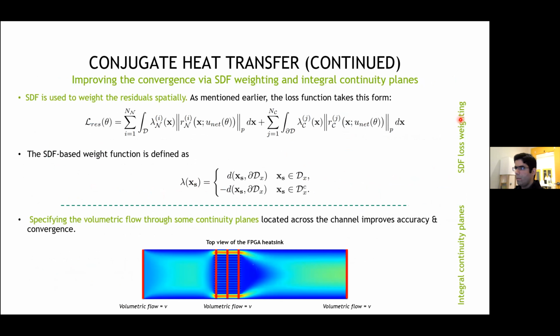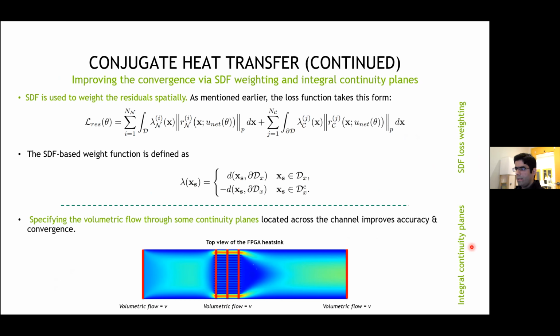In this slide, I will talk more about two techniques that we are using to improve the convergence and accuracy of neural network solvers. The first one is SDF loss weighting. In general, we have found that it is beneficial to weight losses lower on sharp gradients or discontinuities in the domain. If the geometry has sharp corners, this often results in sharp gradients in the solution of the PDE, and weighting by the SDF tends to remove these effects of sharp local gradients and often results in a convergence speedup as well as better accuracy in some cases.